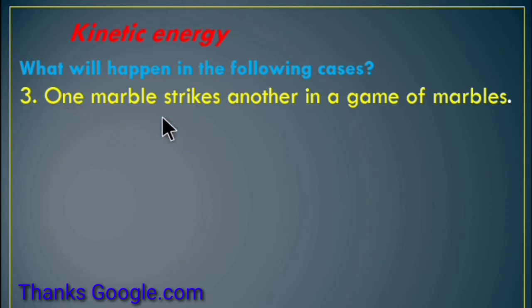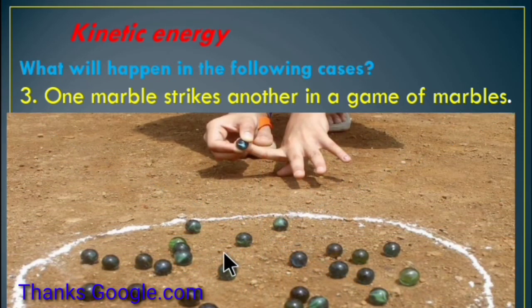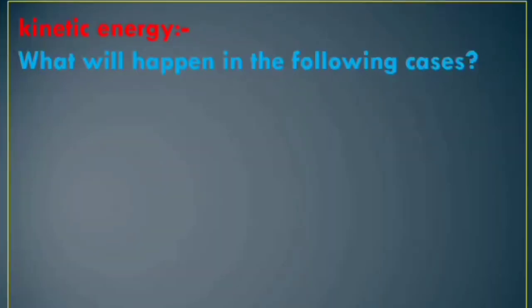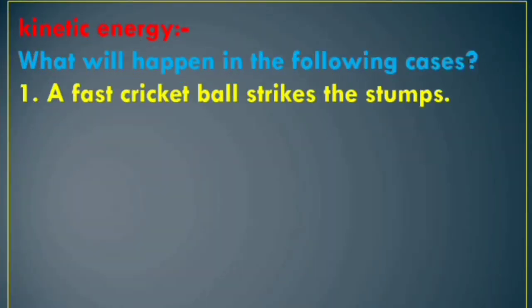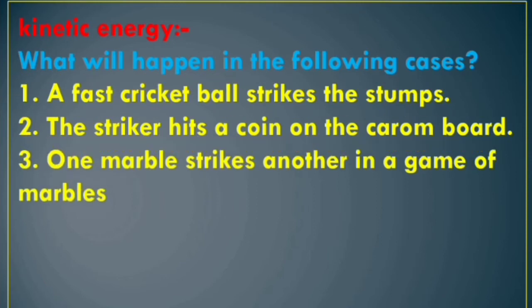Third, one marble strikes another in the game of marbles. See in this picture, we know it's an Indian traditional game which is played in rural areas. If one marble strikes another in the game of marbles, then the other marble goes fast in the forward direction. From the 3 examples above, we understand that when a moving object strikes a stationary object, the stationary object moves.